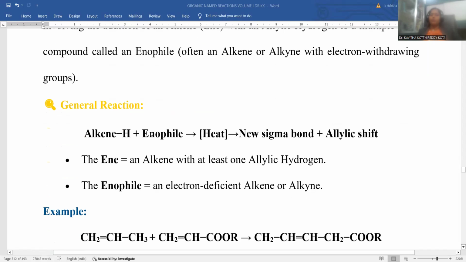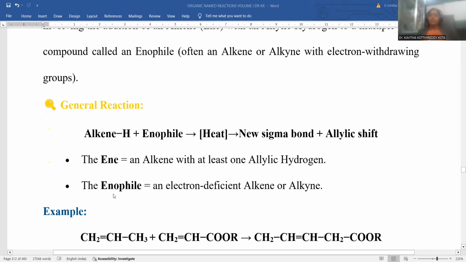For the reaction, the alkene with allylic hydrogen, the ene, has the enophile added to it. Both reactants are mixed at a higher temperature. A new sigma bond forms, and an allylic shift takes place. The ene must be an alkene with at least one allylic hydrogen. The enophile is electron deficient in nature, and can be either an alkene or an alkyne.